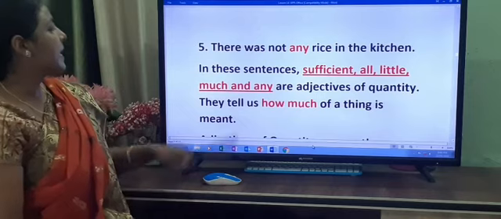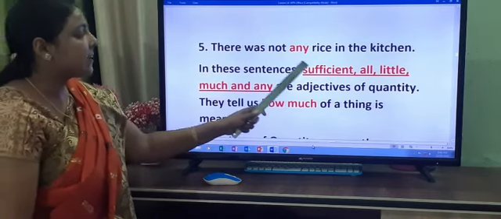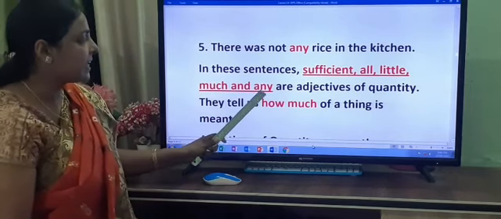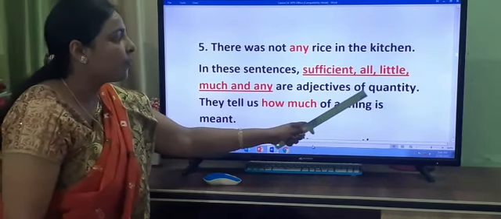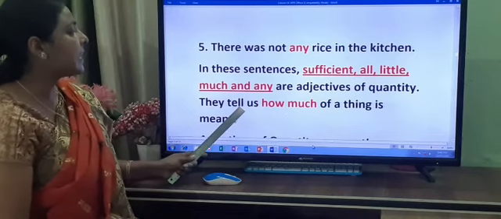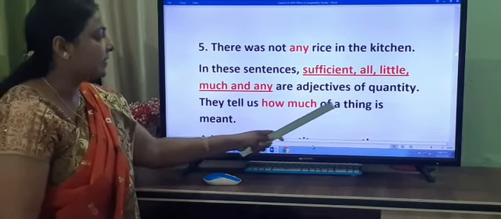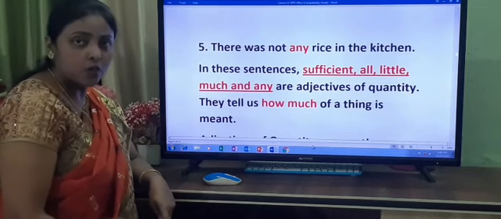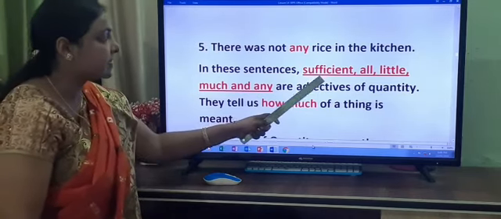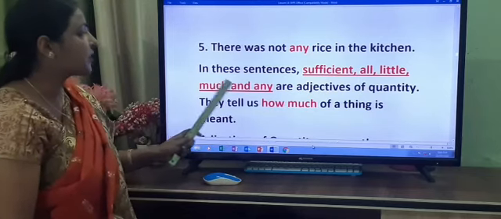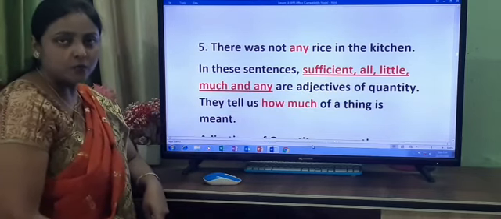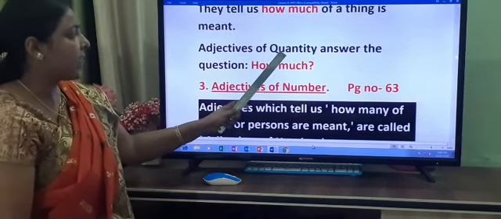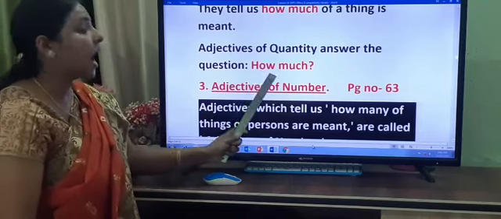In these sentences, sufficient, all, little, much and any are adjectives of quantity. They tell us how much of a thing is meant. We can use these for uncountable nouns. Adjectives of quantity answer the question how much.